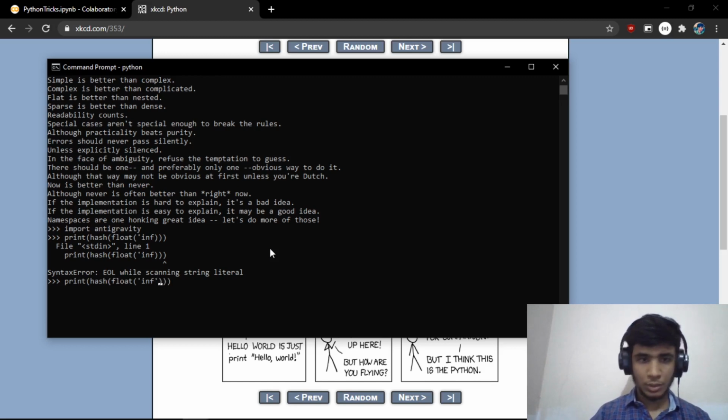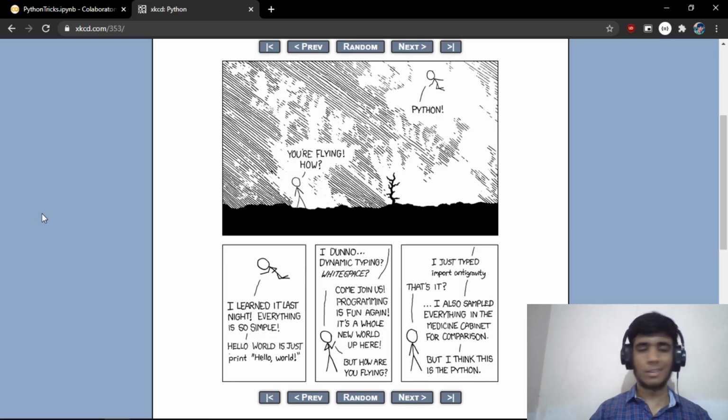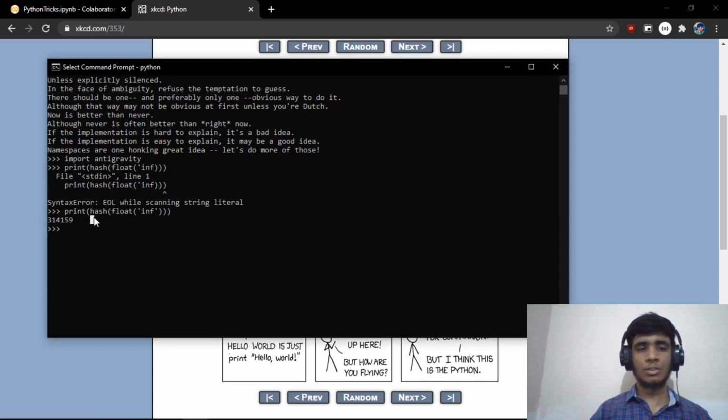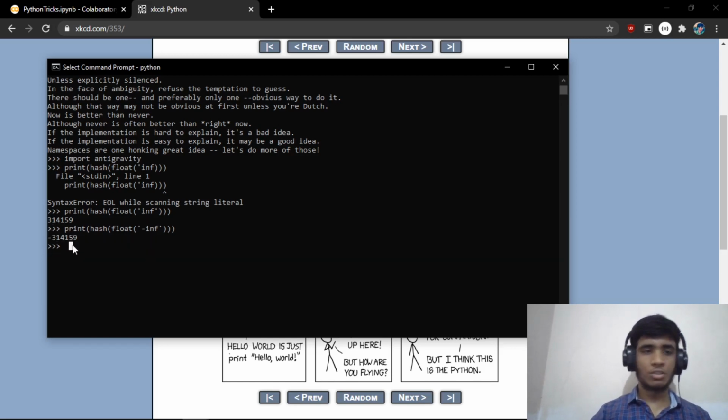Okay, so here it is. If you print the hash value of float infinity, then it is 314159. Does it look similar to you? Yes, it is the first digits of pi. And if you do the same thing with negative infinity, then that's going to be negative pi. Not exactly pi, the digits of pi.